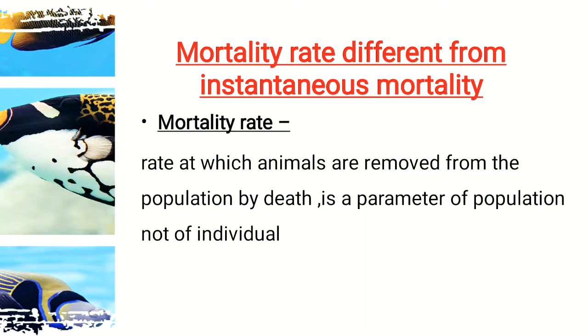Here the mortality rate is different from instantaneous mortality, which we have already talked about. The mortality rate is the rate at which animals are removed from the population by death, and it is a parameter of a population, not of an individual, since instantaneous mortality was for the individual and not for a population. So these points are important to know.